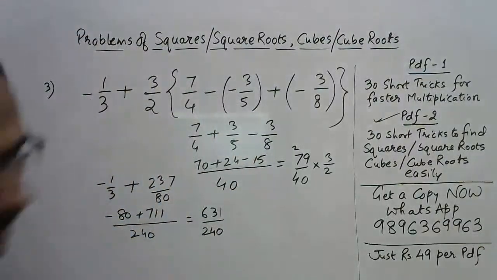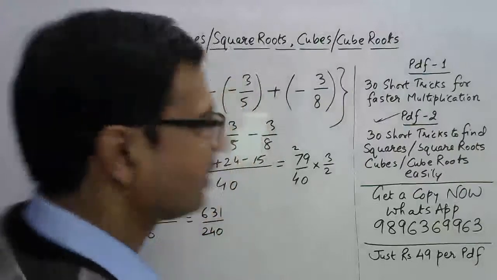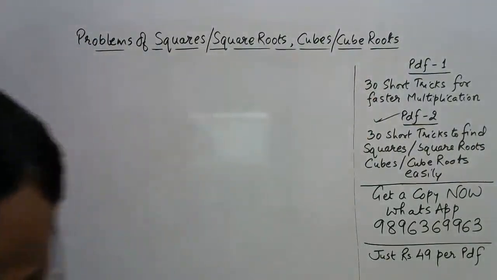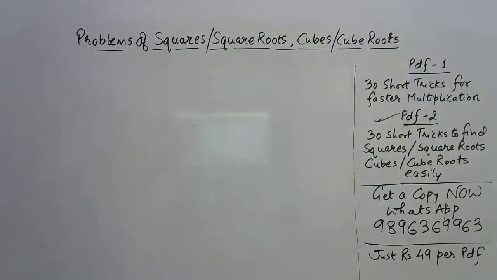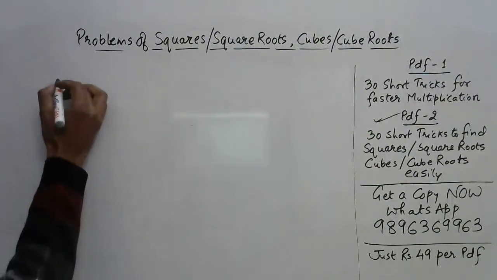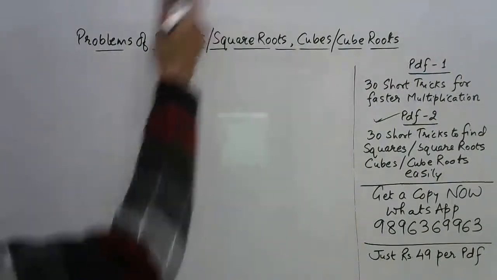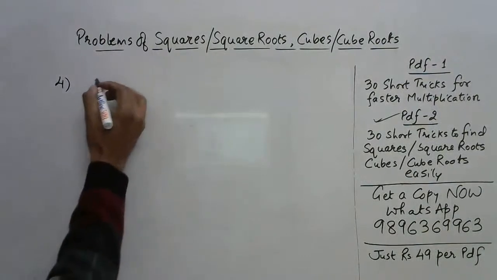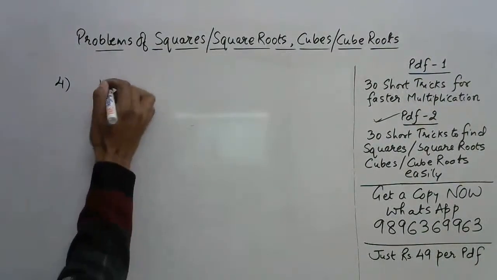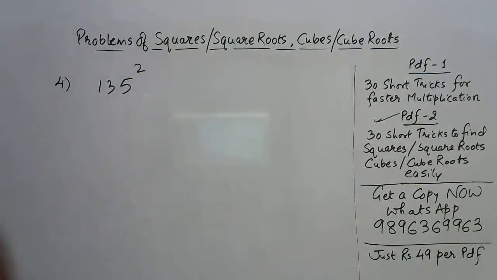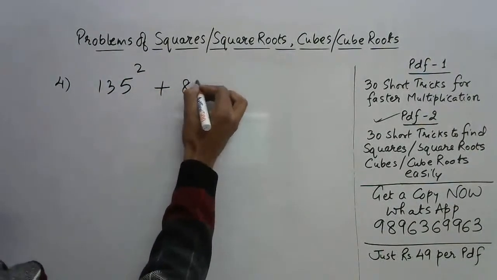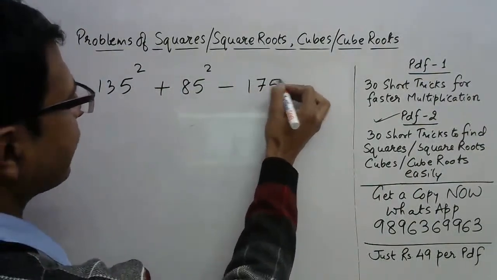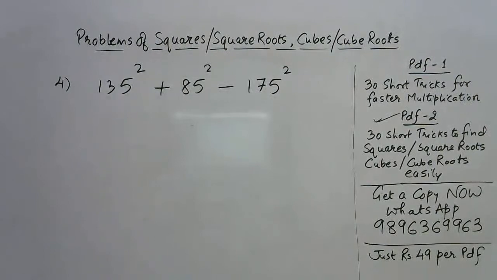This is question number 3 for today. Then we have the next question, question number 4. Okay, so a question of square roots now. Now, okay, I'll give you a question of squares, yet another squares question. Then we move on to square roots. This is question number 4. Now I want to know 135 square plus 85 square minus 175 square. Now, all the numbers are ending with 5.